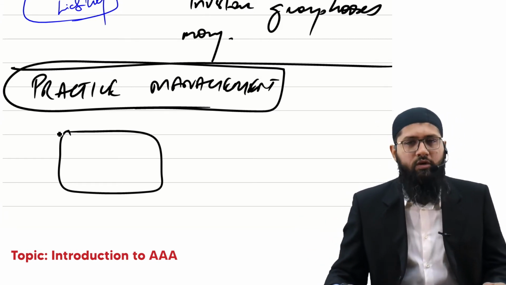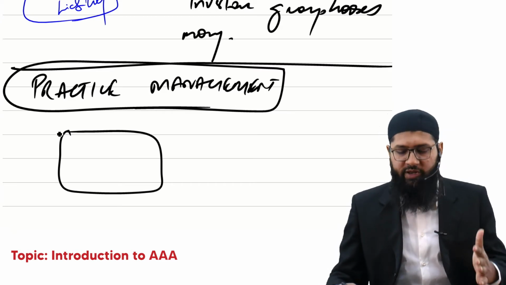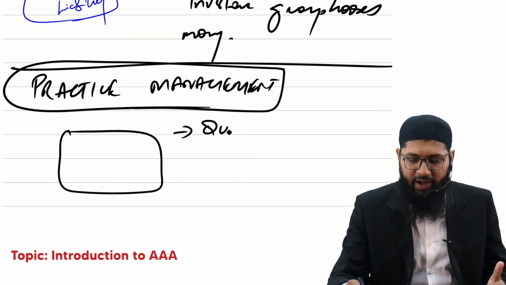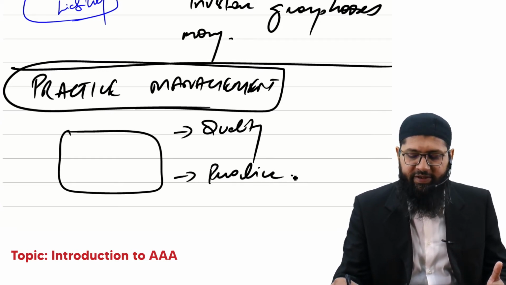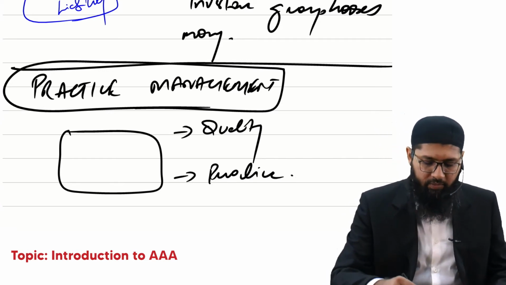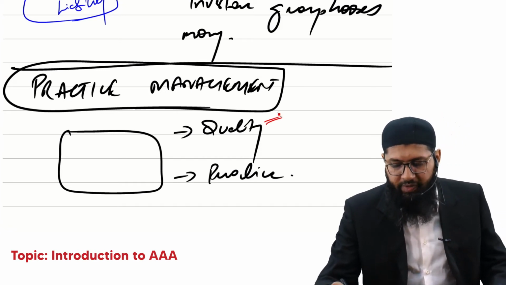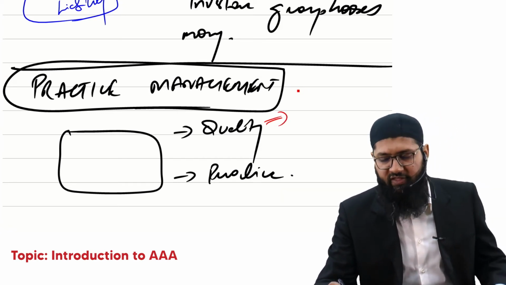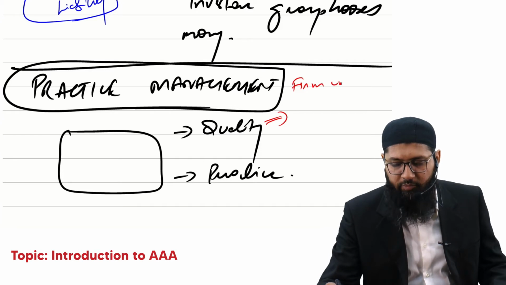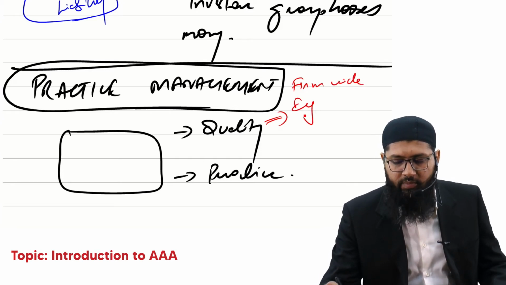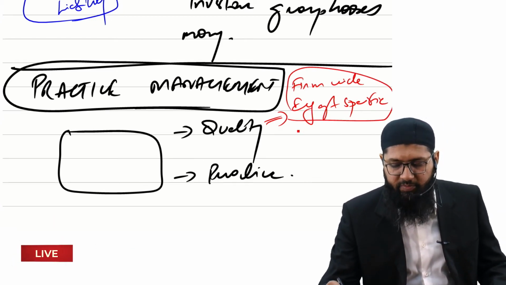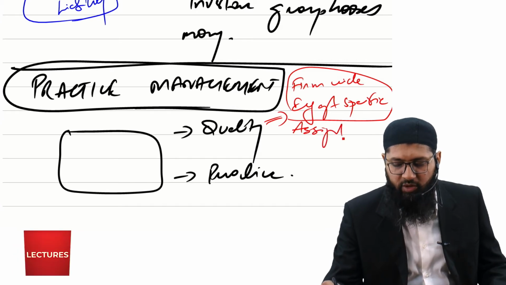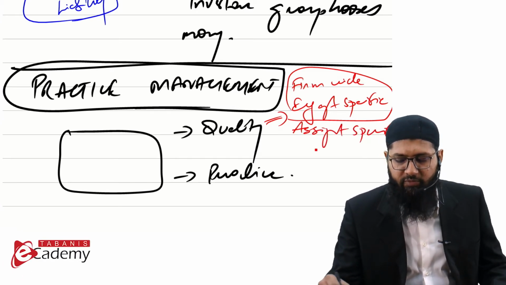Now, there are multiple aspects that you need to manage with respect to the practice, with respect to the quality, with respect to the practice itself. Like for example, when it comes to the quality, you've got three different aspects of quality. One of them is firm-wide quality. One of them is engagement-specific quality. And the other one is basically the assignment-specific quality. There could be different types of quality aspects.